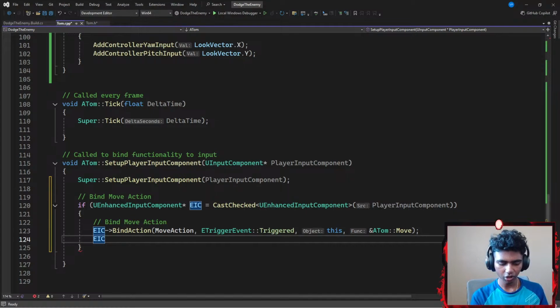And then next I'm going to go with an enhanced input component again that points towards another BindAction, which is going to be, this time, my look action. That is going to have an ETriggerEvent as well, with the scope resolution operator, Event, Triggered on this object. I want to do what this function tells me to do.